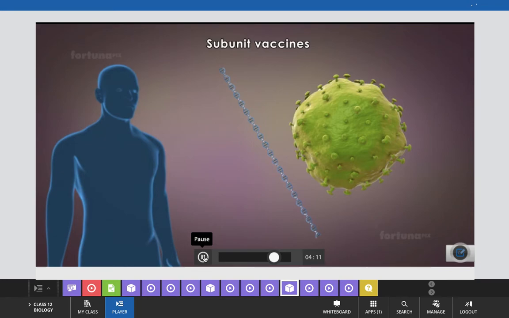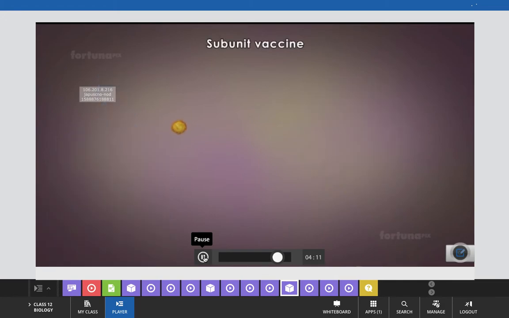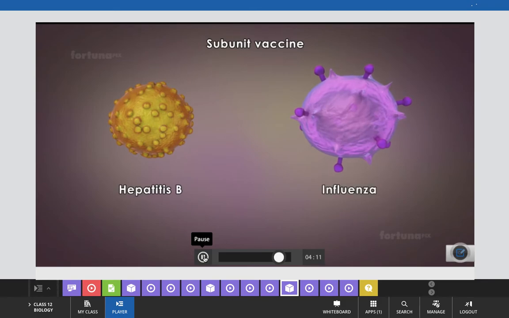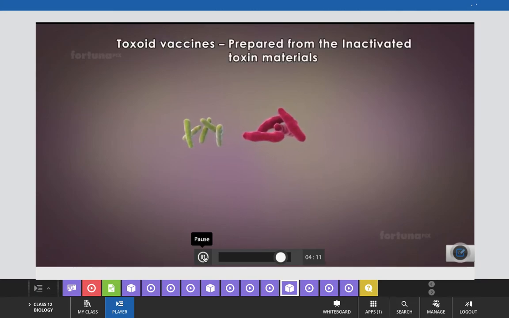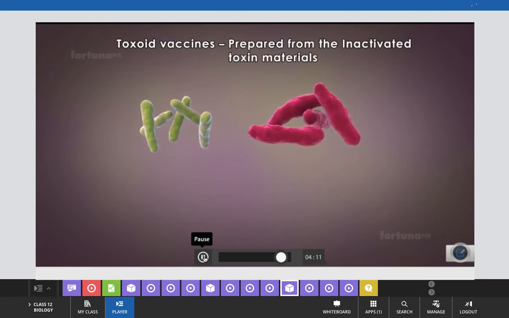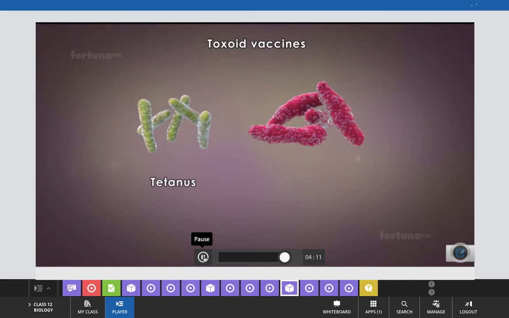Subunit vaccines are prepared using only the part of the pathogen that triggers an immune response, such as DNA. Vaccines against hepatitis B and influenza are subunit vaccines. Toxoid vaccines are prepared from the inactivated toxin materials secreted by bacteria. These vaccines are effective on diseases in which the secreted toxins are the main cause of the illness. Tetanus and diphtheria vaccines fall into this category.